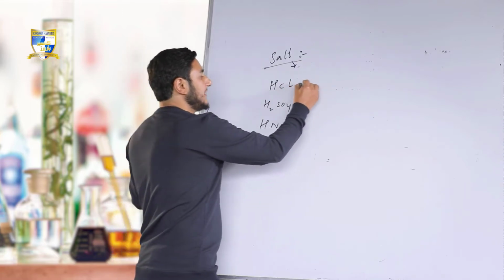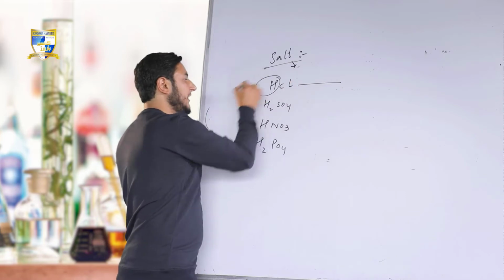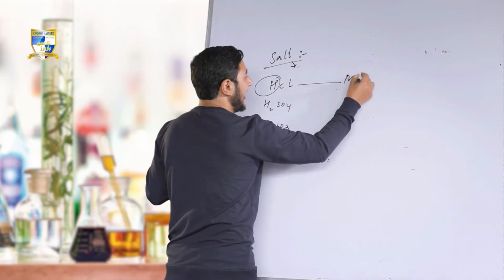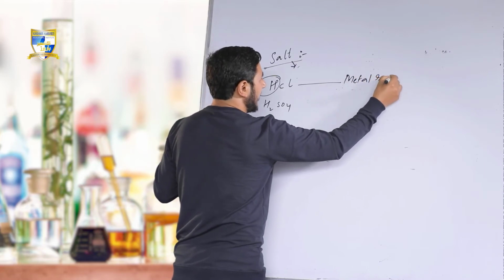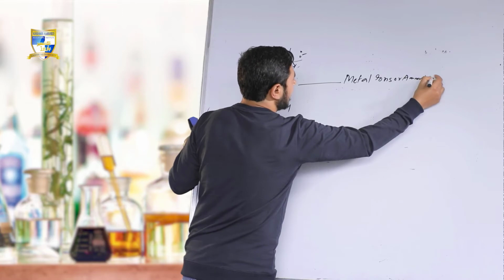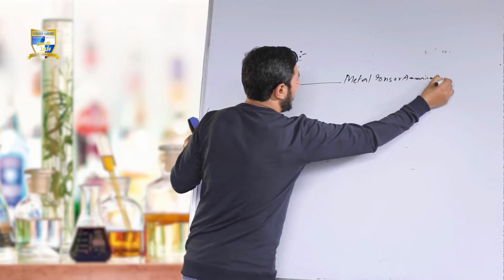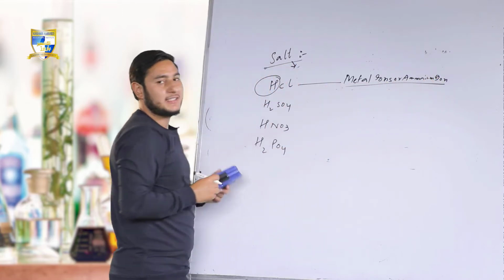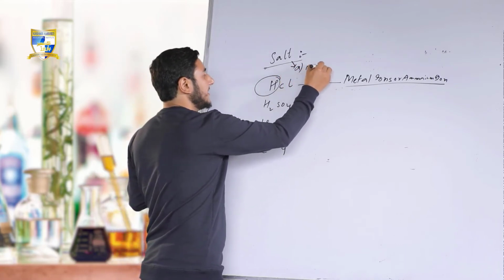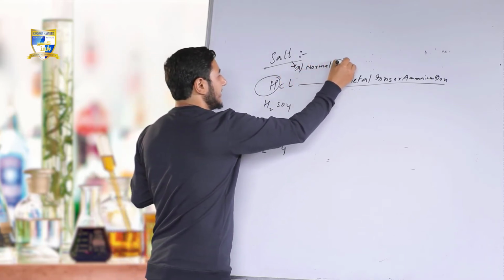If we remove the hydrogen of the acids by the metal ions or ammonium ion, the salts obtained are called as normal salts. So the first classification about the salts is normal salts. I am repeating again.